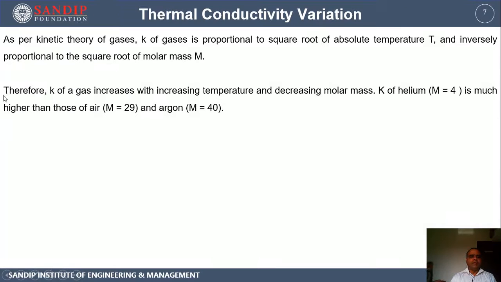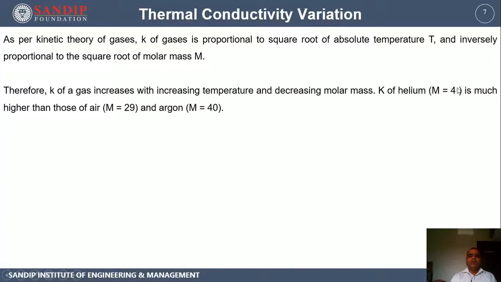The conductivity of gases increases with increasing temperature and decreasing molar mass. The example is the conductivity of helium, whose molecular mass is 4, which is much higher than air, whose molecular mass is 29, and argon, whose molecular mass is 40. So higher molecular mass, lower thermal conductivity.